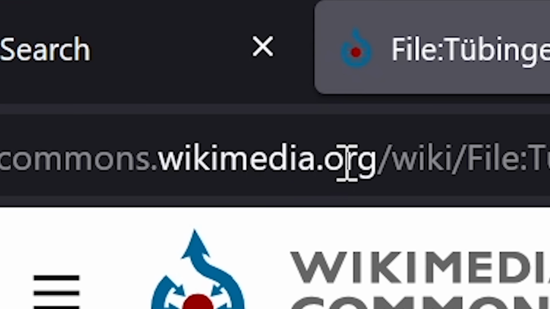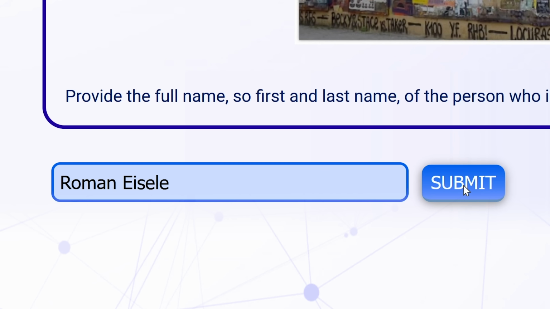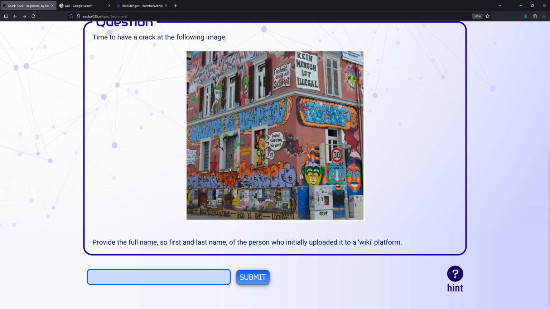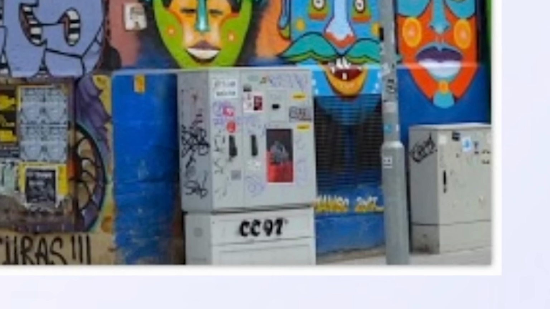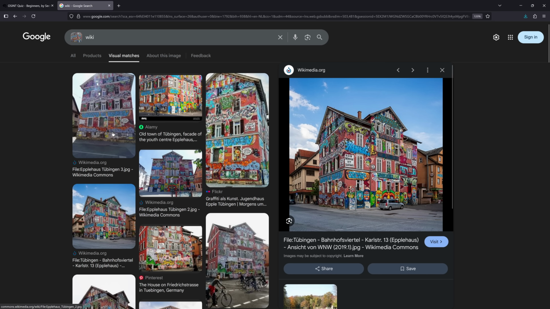It's on wikimedia.org. Author Roman I. Seeley. Is that it? Submit? Wrong. I was so excited. I thought this was it. Oh wait, never mind. This image here doesn't have graffiti. I'm supposed to find one without graffiti. Whoops, that's good to know.